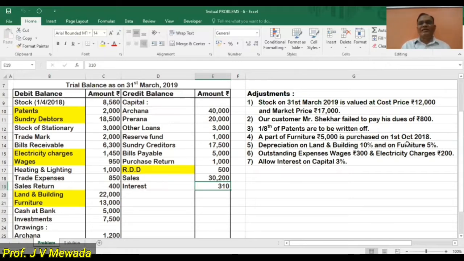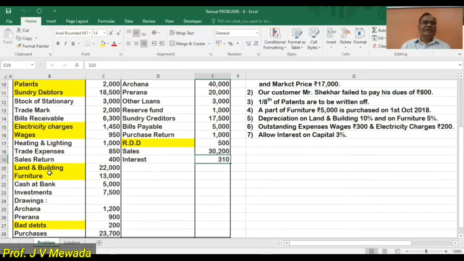Then depreciate land and building and furniture, and outstanding expenses of wages and electricity charges, and interest on capital is to be allotted at 3%. So from these given adjustments, you have to tick mark. As I told you earlier, you have to put some dots, or some tick marks, or you can put a star. So here, I am also doing the tick mark. Patent, debtors, electricity charges, wages, land and building, furniture, bad debts, RDD. These are the items which I have to take care of whenever I am transferring to the trading account, profit and loss account, and balance sheet.